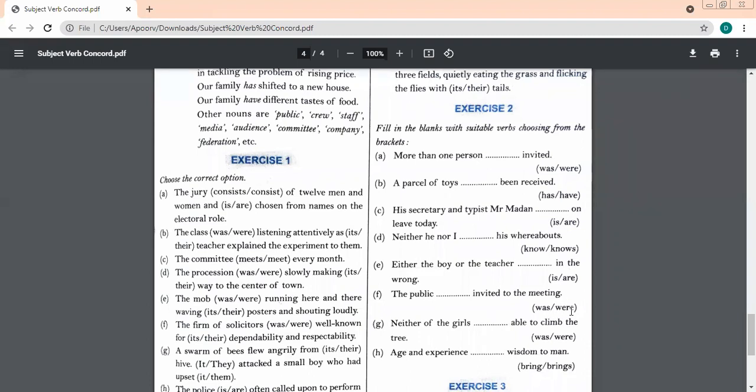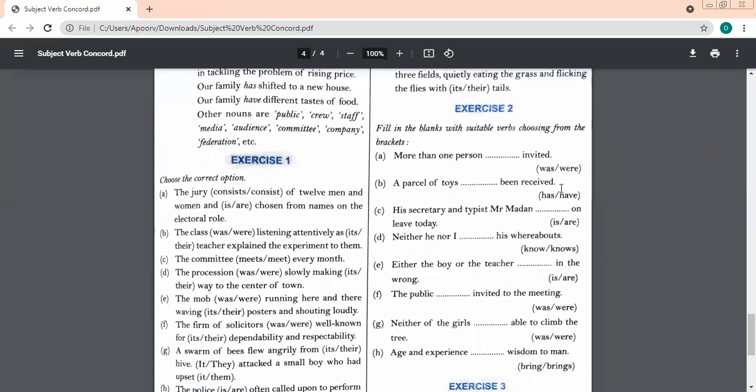Neither of the girls dash able to climb. Was able to climb. Age and experience dash wisdom. Ma'am, brings. Very good. It is brings because both of them express the same idea. Bread and butter. Yes, ma'am. Brings. Very nice.